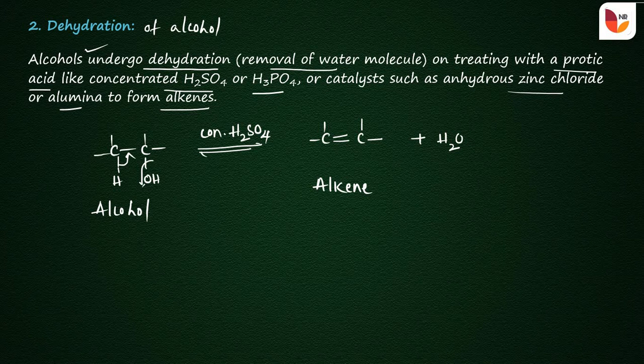It is a very simple reaction. Let us take an alcohol, and in order to remove the water molecule from it, the reagent required is concentrated sulfuric acid. The alcohol reacts with concentrated sulfuric acid, and there is an elimination of a water molecule. This water molecule, that is the H and OH part, is eliminated from the alcohol and it gives the alkene. Let us see the mechanism of the dehydration of alcohol.